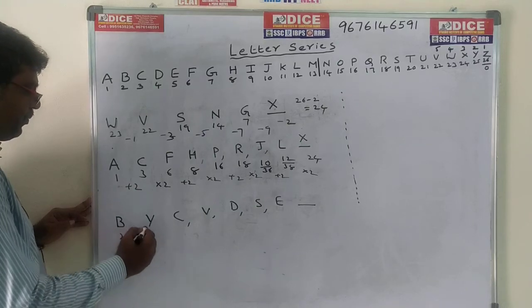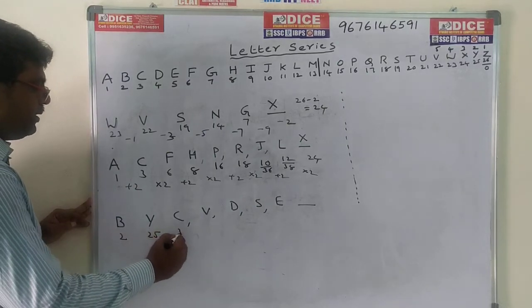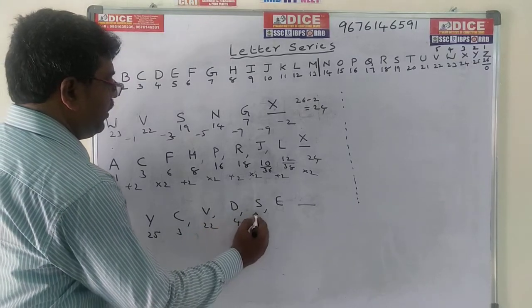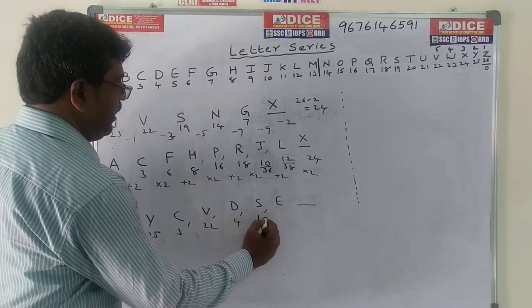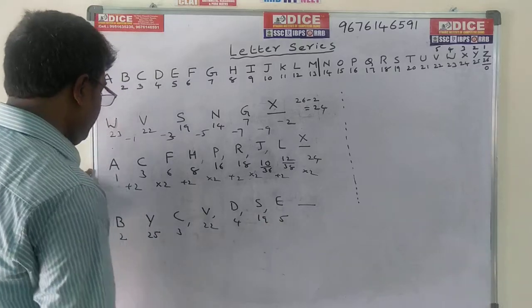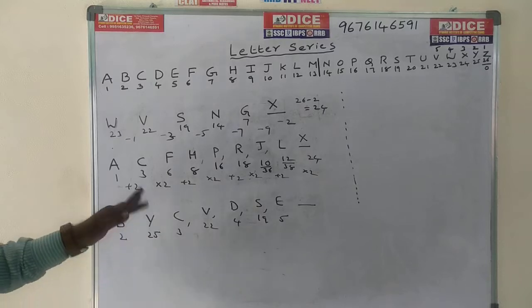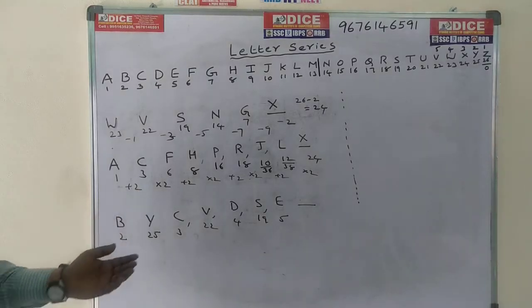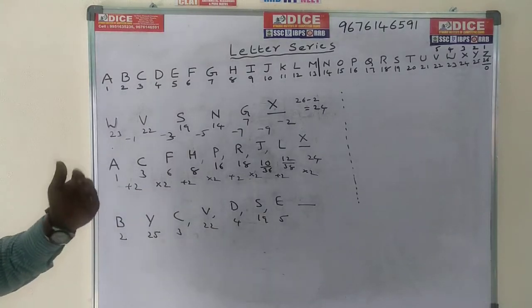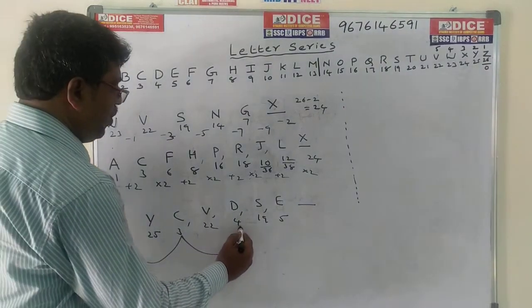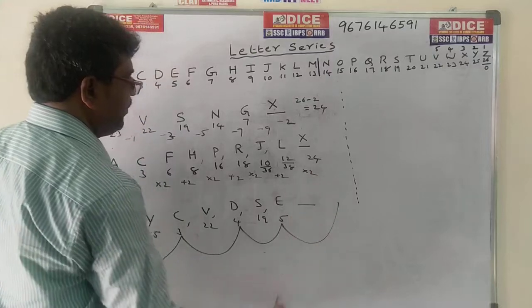B2, Y25, C3, V22, D4, S19, E5. So numbers are increasing and decreasing. We are not understanding. So this is nothing but an alternative series. Alternative series this is. Come to this one: 2, 3, 4, 5. Next here the value.